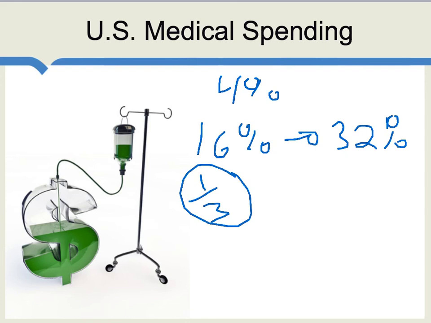So something is going to break. Either it's going to be the budget, or, hopefully, we'll be able to slow down the growth rate of medical spending. Either way, the rule of 70 gives us a quick and dirty rule of thumb for calculating doubling times and other kinds of interesting percentages.